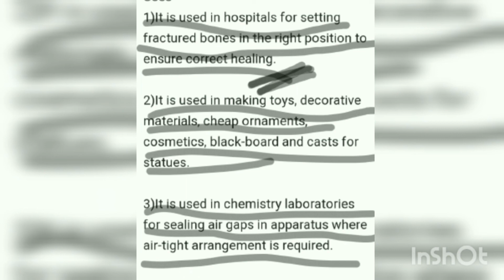And it is used for making surfaces smooth before painting. In general language we call it lappa, putti, white putti, wall care putti and all. That is nothing but plaster of Paris. That is used in making surfaces smooth before giving a last finish paint for constructions. So these are the properties, preparation and uses of plaster of Paris.